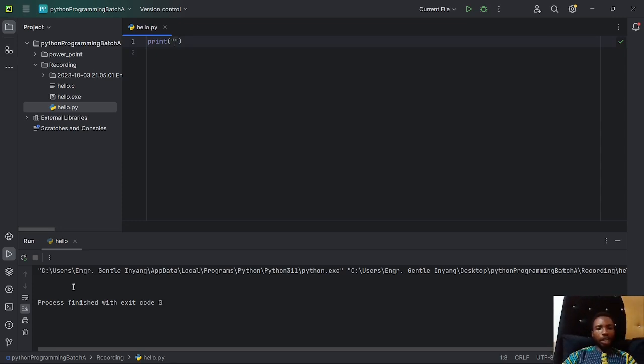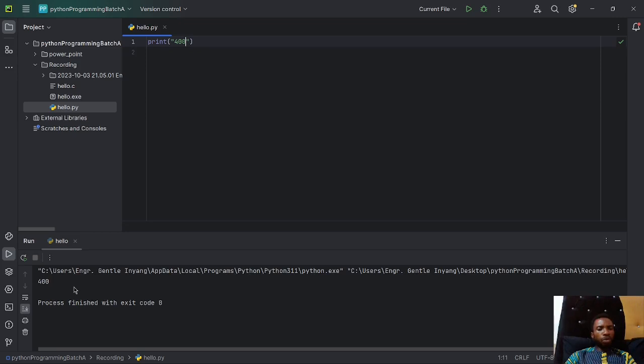But if you want to print a number, let's say 1, 2, 500, 3, like that, let's say I want to print 400, you don't need to put it in quotes. If I run this, I'm still going to have the 400. You don't need to put it in quotes if it's a number. But what if I actually put it in quotes, something like this, 400, and then run this program. I'm still going to have 400, right?